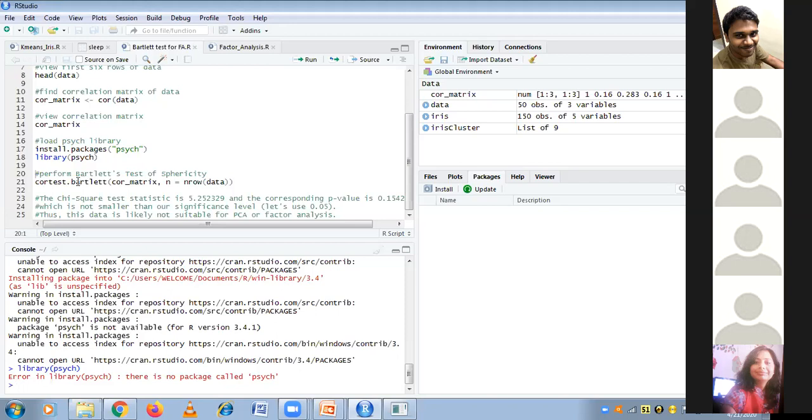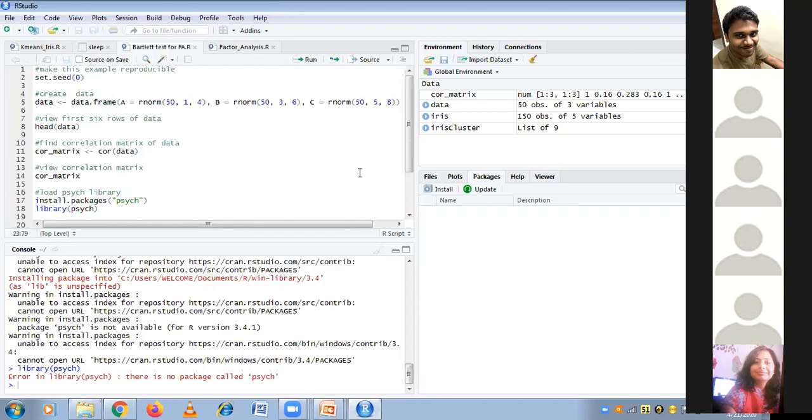Here I'm passing my correlation matrix. Please remember that you should not pass your data, you should pass your correlation matrix to this test. When you compute, you will get a chi-square test statistic of 5.25 and a p-value of 0.15. Our p-value is greater than 0.05, our level of significance. So we can say our data is not suitable for factor analysis or PCA. This test is used for factor analysis as well as for PCA.